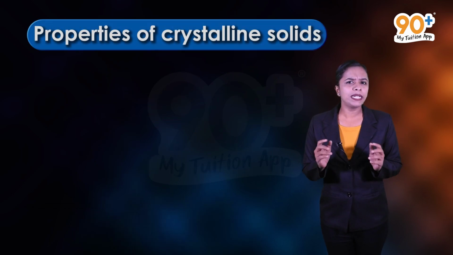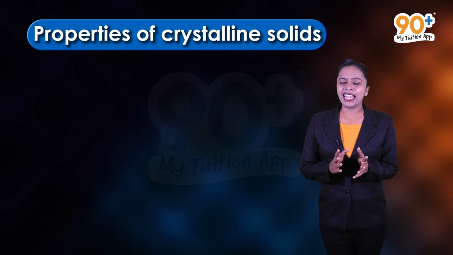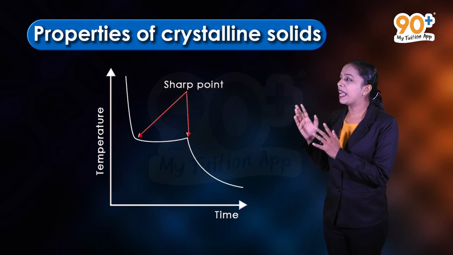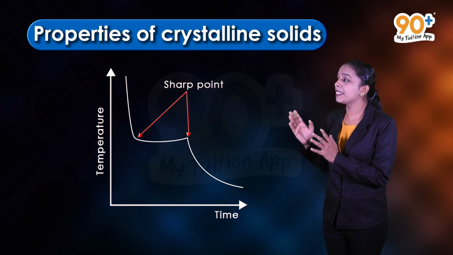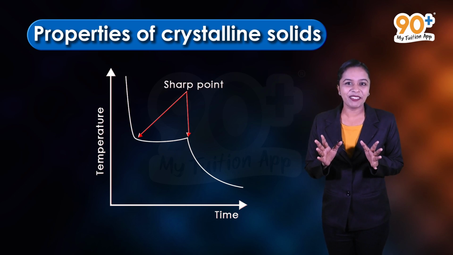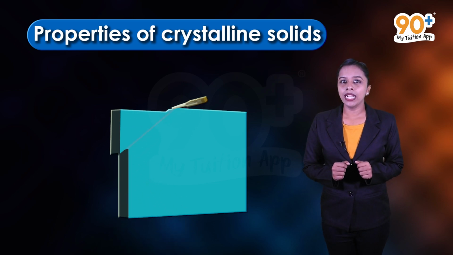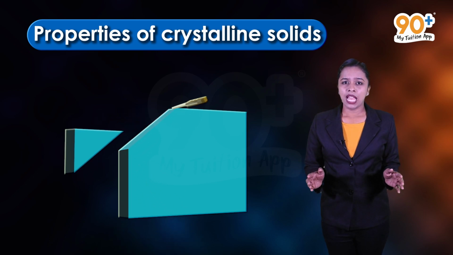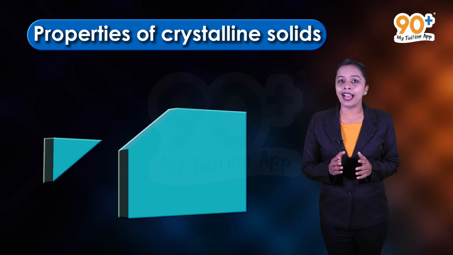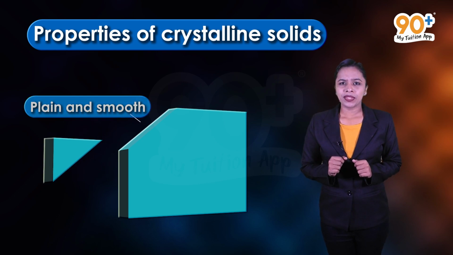Then what about the properties of crystalline solids? Well, crystalline solids melt at a sharp and characteristic temperature and become liquid. When we cut them using a sharp-edged tool, they split into two pieces and the newly generated surfaces are plain and smooth.